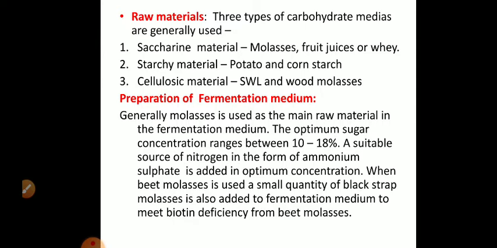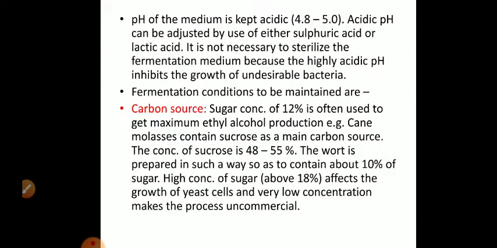But instead of cane molasses, when we are using beet molasses, we have to add a small amount of cane molasses or blackstrap molasses to meet the biotin deficiency. Beet molasses is deficient in biotin, so you have to add a small amount of cane molasses to meet the biotin deficiency. The pH of the medium is kept acidic in the 4.8 to 5 range. Acidic pH can be adjusted by adding sulfuric acid or lactic acid.